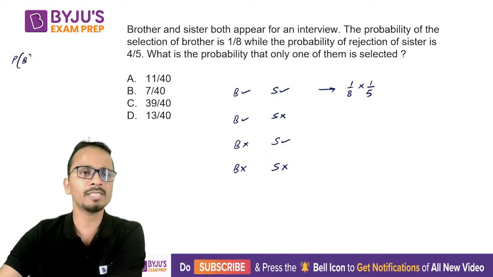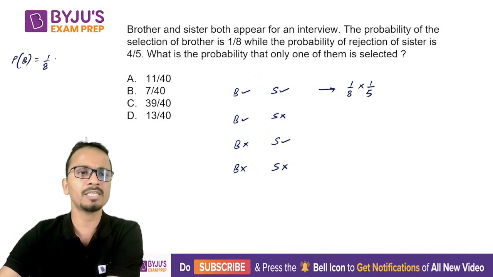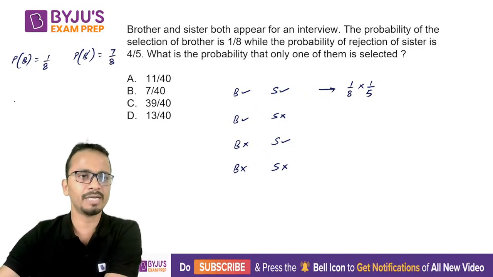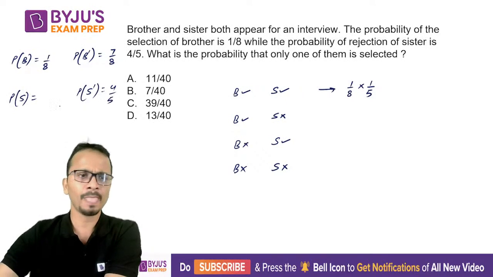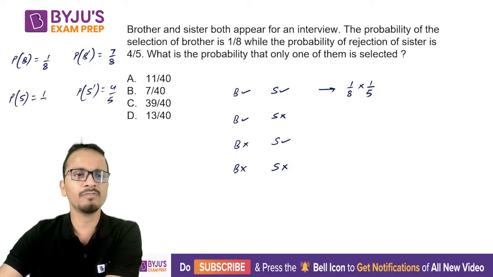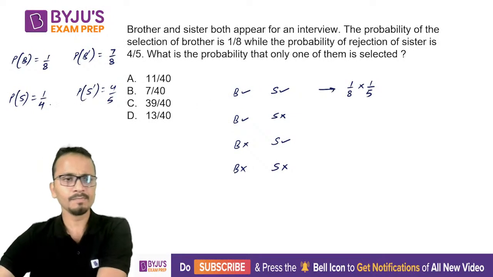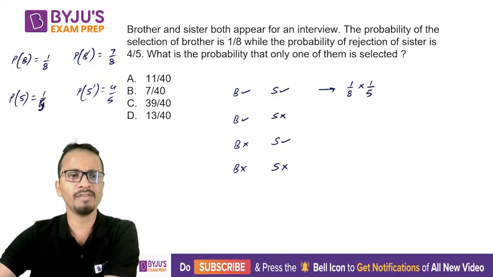I'll write the probabilities on the left hand side. Probability that brother is selected is 1 by 8. Probability that brother is rejected will be 7 by 8. Similarly, for the probability that sister is selected, first of all I'll write sister is rejected, this is given as 4 by 5. So probability that sister is selected will be 1 by 5. Okay, I'm sorry, so it will be 1 by 5.